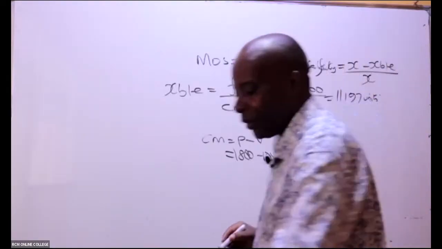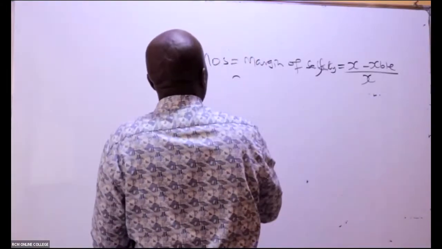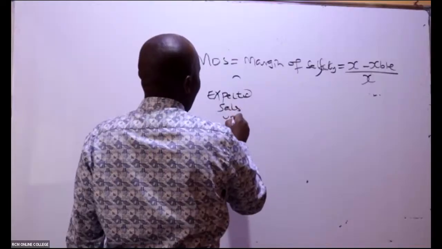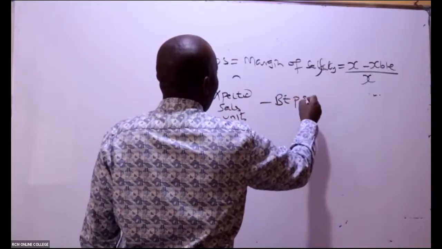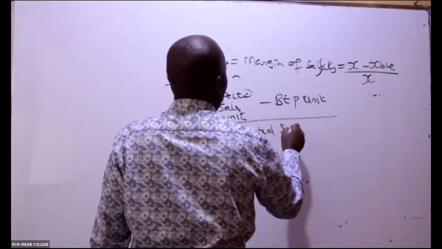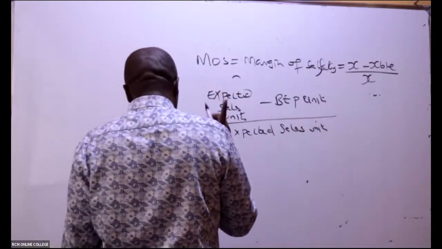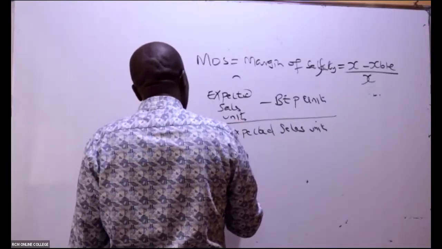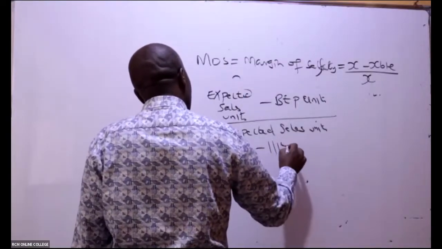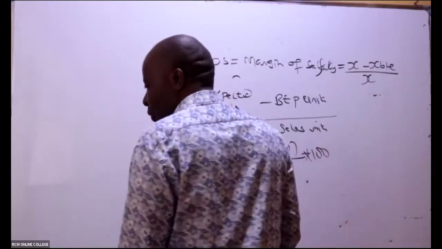Let me write this in full. Anytime they want me to give them margin of safety, ladies and gentlemen, I will take expected sales units minus break-even point units, all over expected sales units. If we charge a price of 1800, expected sales units was 17200. Minus XBE, 11197, all over 17200. Whatever answer you get, you say times 100.